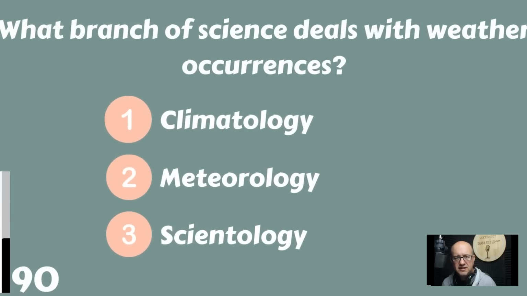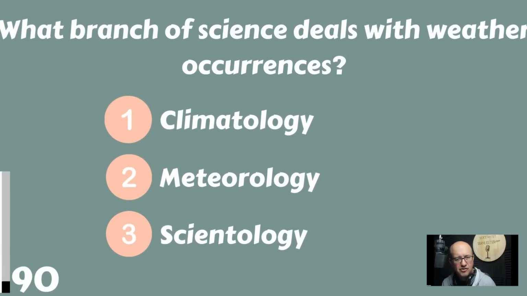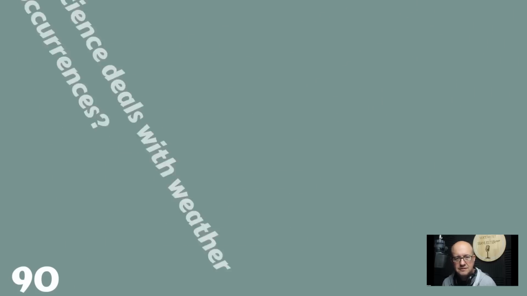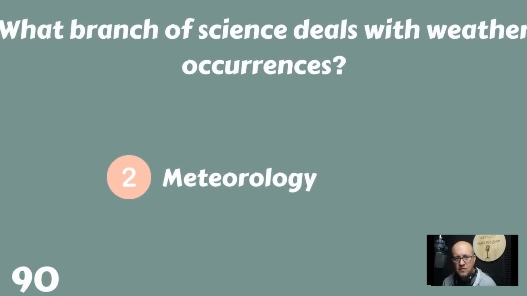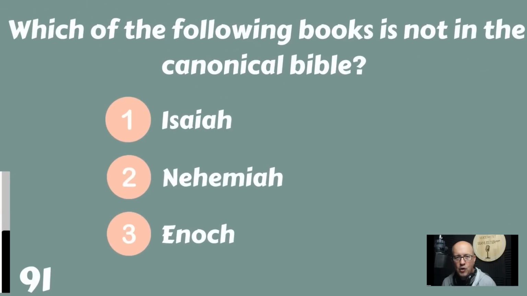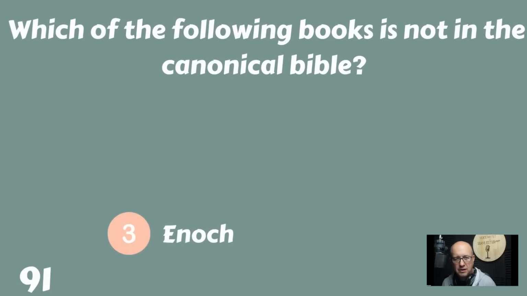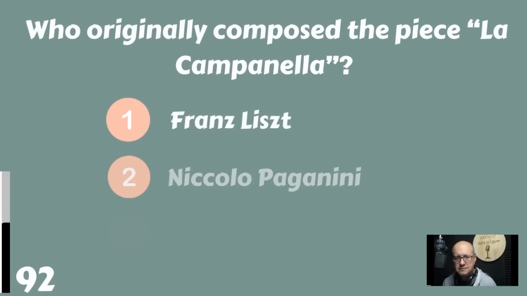What branch of science deals with weather occurrences? Climatology, meteorology, or Scientology? That would be meteorology. Which of the following books is not in the canonical Bible? Isaiah, Nehemiah, or Enoch? Which one is not in the canonical Bible? Enoch is not found in the canonical Bible.